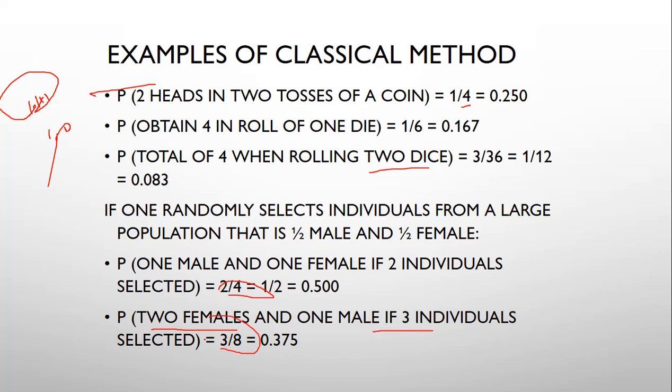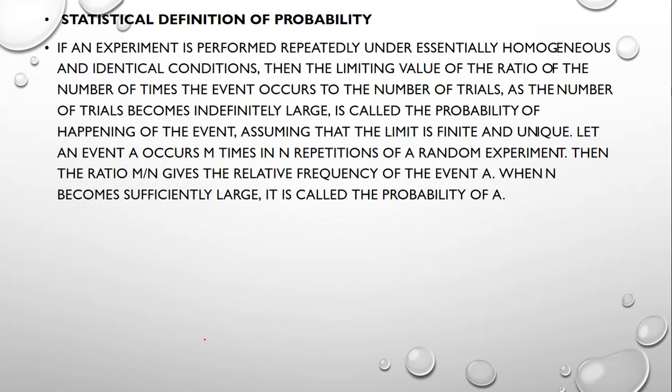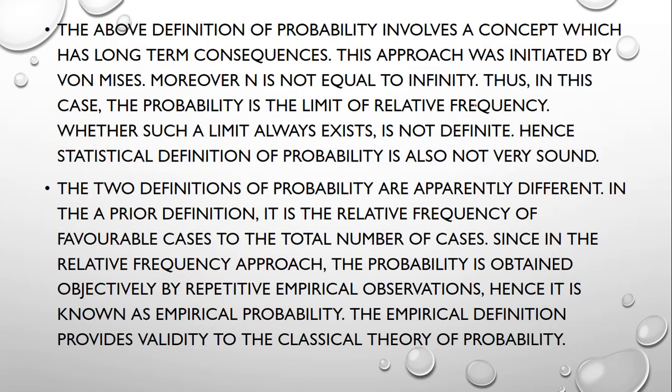Yes. Now we can go to the statistical definition of probability. This is the statistical definition of probability. If an experiment is performed repeatedly under essentially homogeneous and identical conditions, then the limiting value of the ratio of the number of times the event occurs to the number of trials. By observing this definition, you can understand.